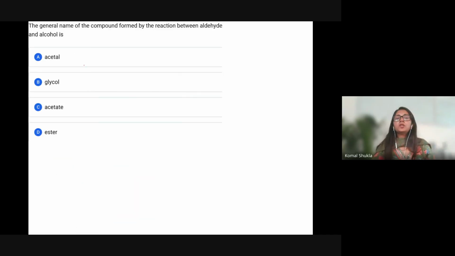This is the question. The general name of the compound formed by the reaction between aldehyde and alcohol is. The general name of the compound formed between the reaction of aldehyde and alcohols is.